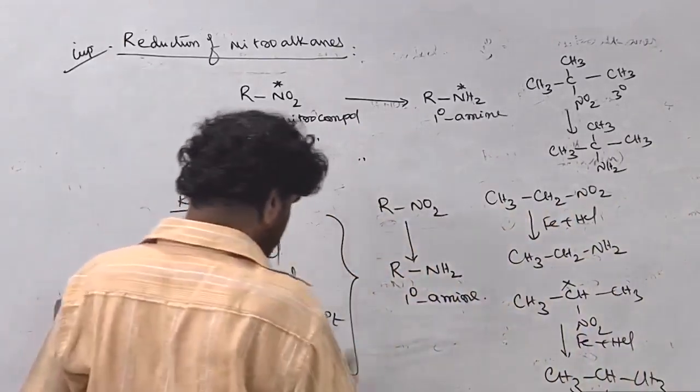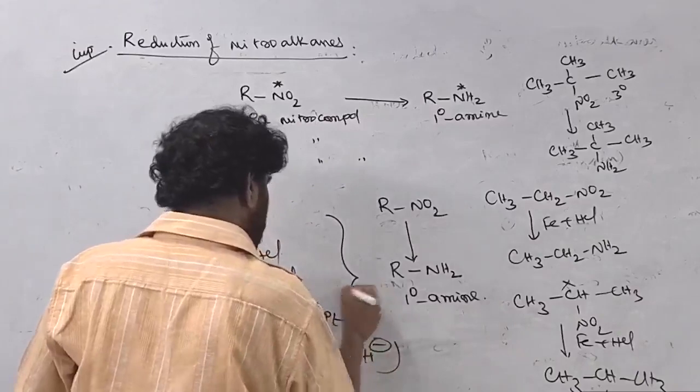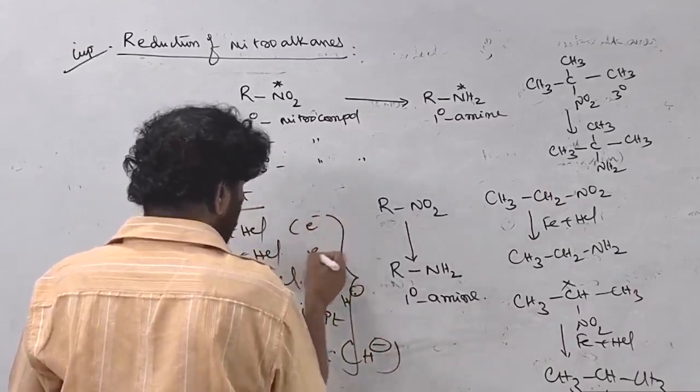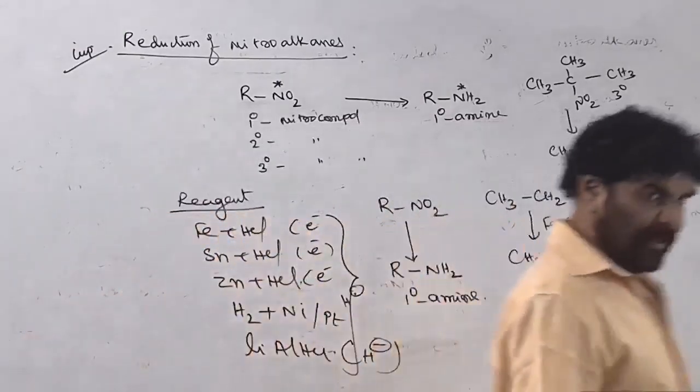So one of the reducing agents is H minus, this is H dot. Sorry, these are the electronic reducing agents.